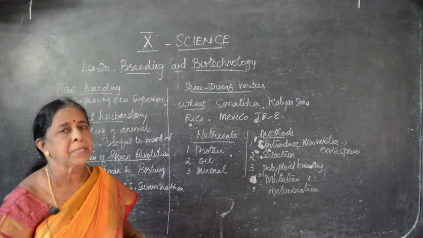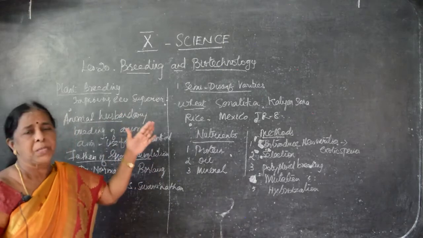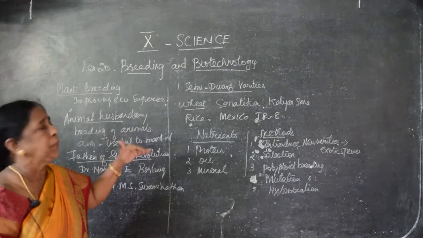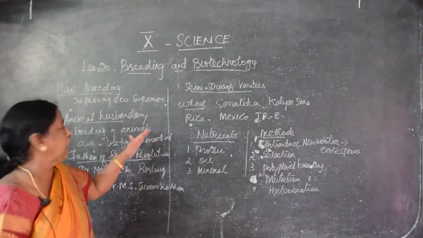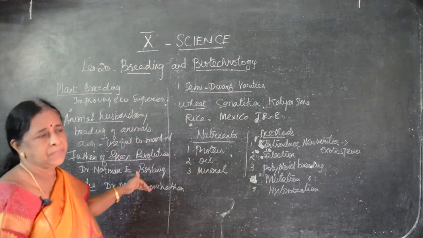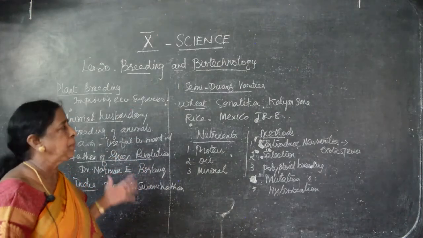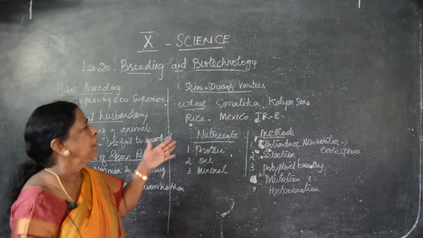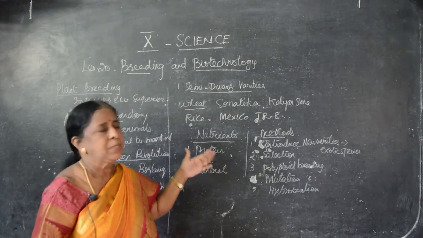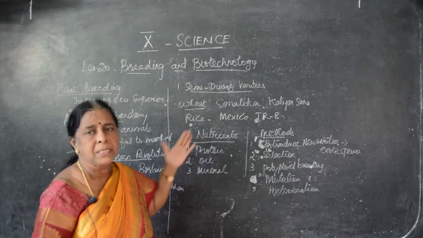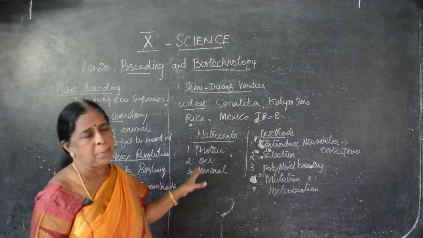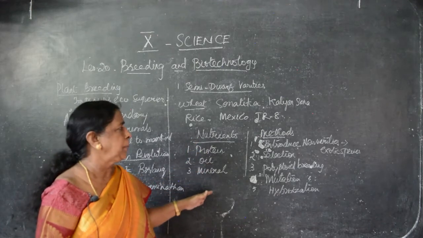Okay, children, let me continue the same lesson, breeding and biotechnology. This is the second unit. In the first unit we have seen what is plant breeding, what is animal husbandry, and how to meet the needs. Then, who is the father of the green revolution, and how Dr. Swaminathan made a revolution in India. What are the varieties, and what is the staple food of India? Wheat for North Indians, rice for South Indians. And the nutrients that new varieties should supply to us are protein, oil and mineral.